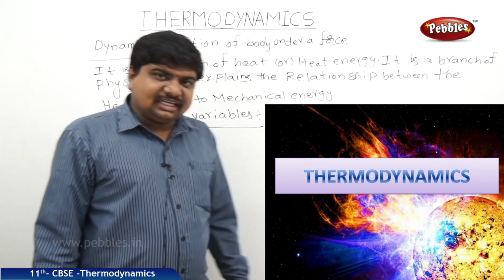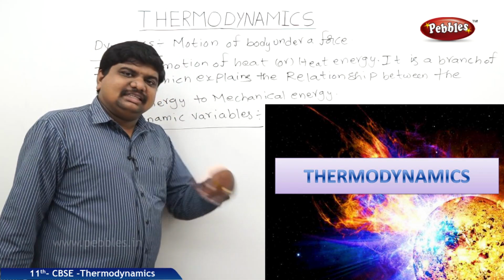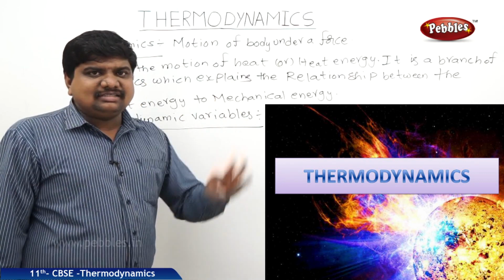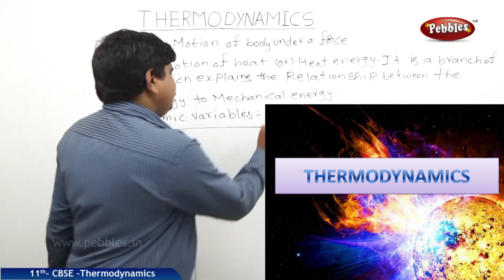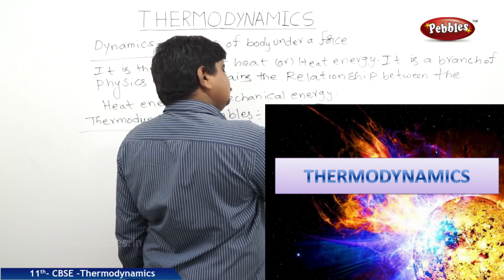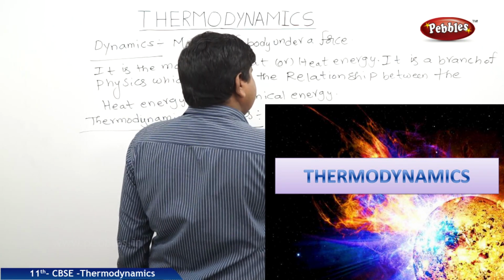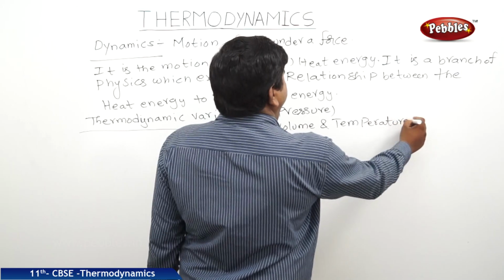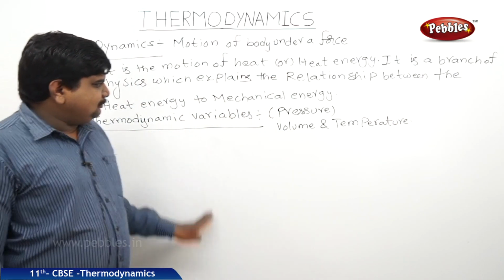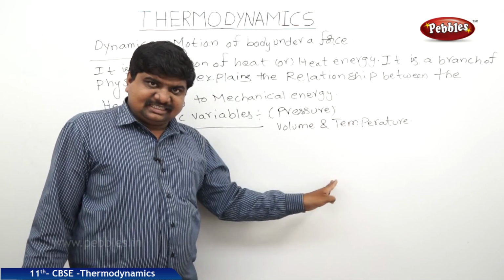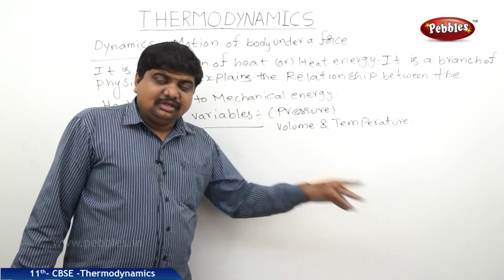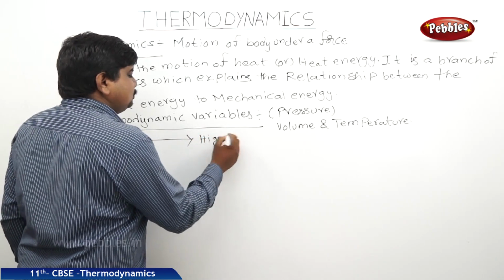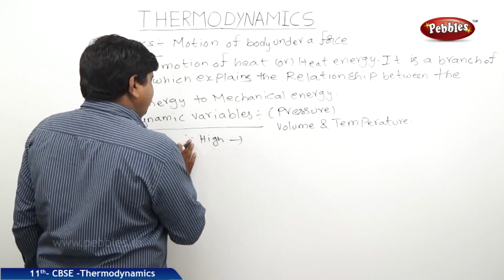Thermodynamic variables are some physical quantities which vary with time while heat energy is flowing from a system to surroundings or surroundings to system. Those are pressure, volume and temperature. These three physical quantities change when some heat energy is passing. If heat energy is passing, it always travels from high temperature to low temperature. We know this from the basic definition.